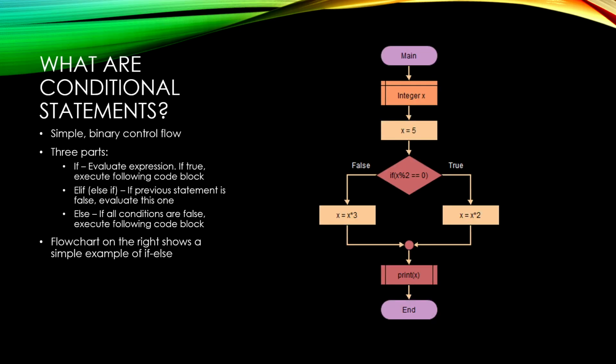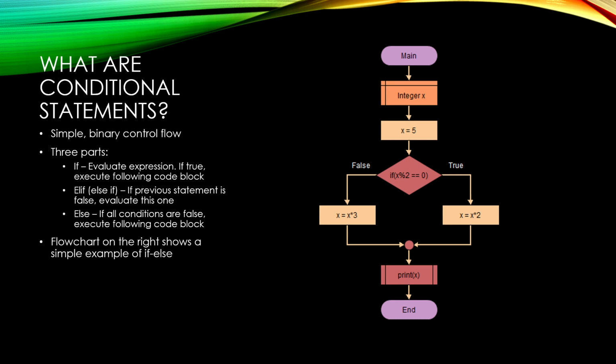So, what are conditional statements? These are a simple binary flow control structure. You have a statement that is evaluated, returns true or false. If it's true, we go one direction. If it's false, we go the other direction. If you think back to the flowcharts lecture, this is actually the exact same flowchart that was used there. So we have a number called x, it equals 5. We want to ask, is it even? In other words, if x mod 2 is 0, and if it's true, then we double it. If it's false, we triple it. This is a very basic example of a conditional statement.